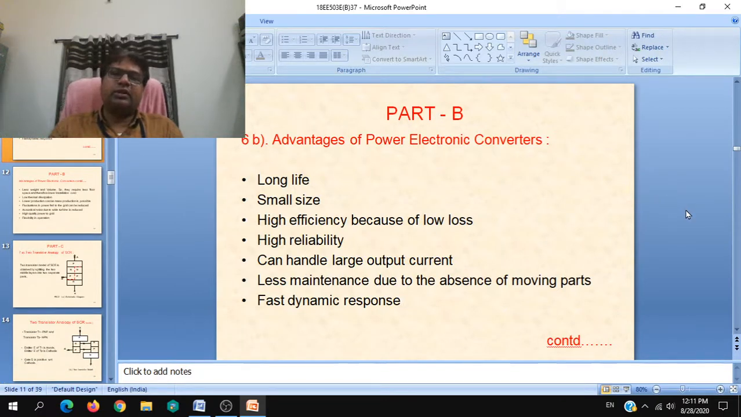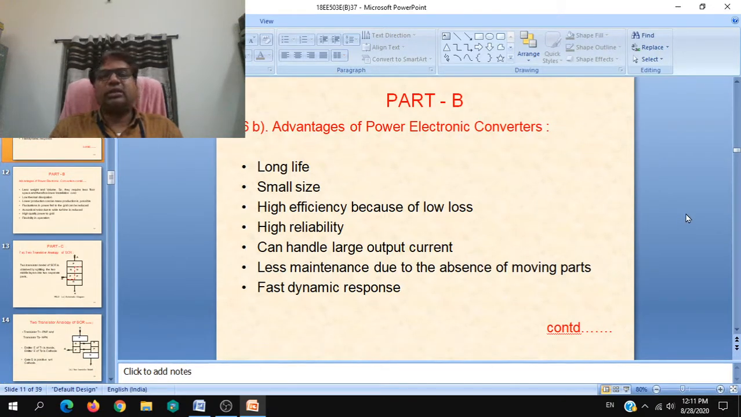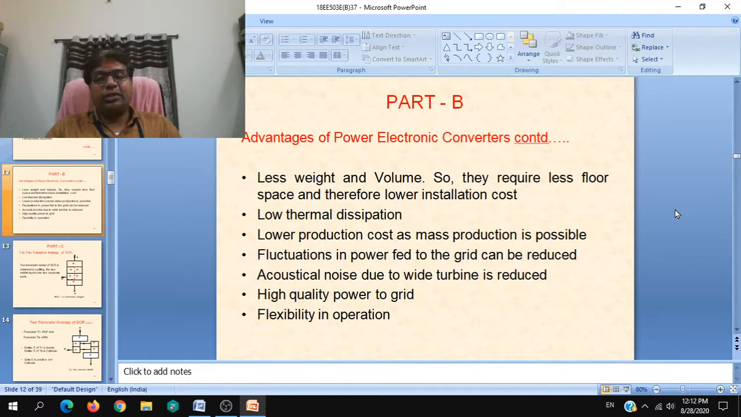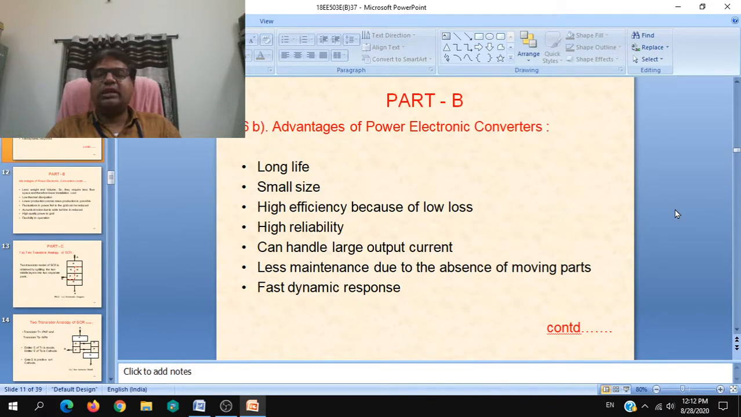Next, 6b, you are asked to write the advantages of power electronic converters when compared to other types. There are so many advantages. You have to write at least 6. We will go through them simply. Long life, small size. Obviously, going by the size, life is more. High efficiency because of low loss. High reliability. It can handle large output currents, that is, they can be designed for high voltages and currents.